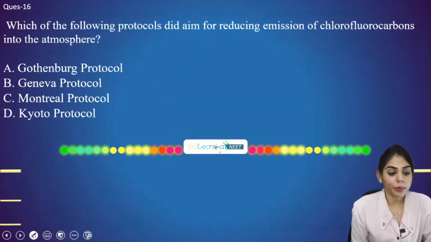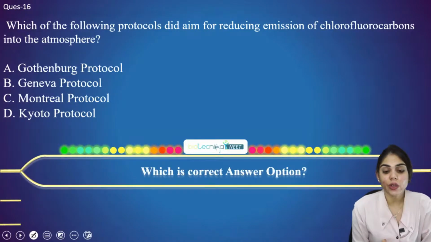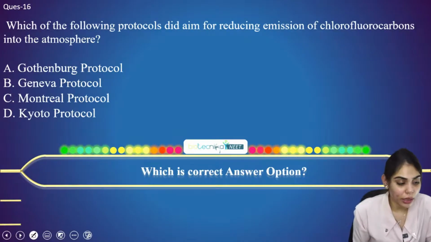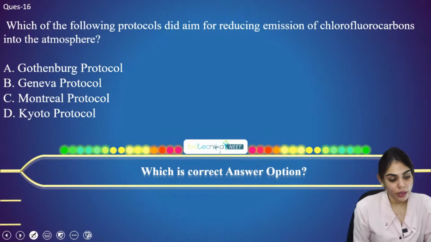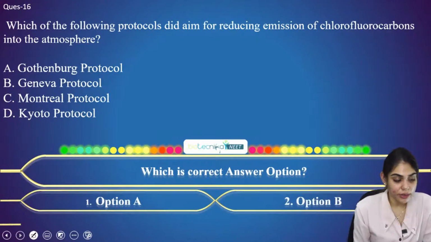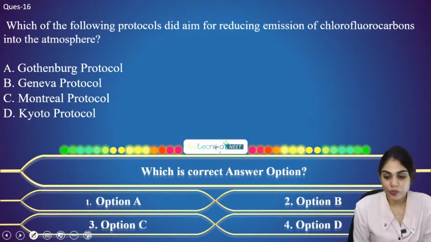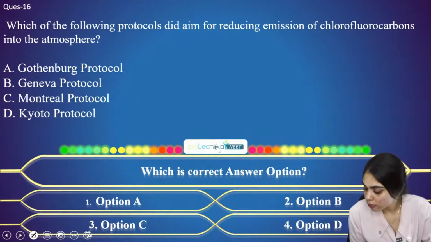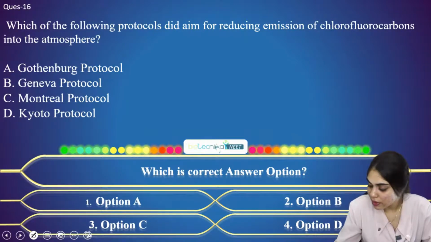Which one of the following protocols did aim for reducing emission of chlorofluorocarbons into the atmosphere? Option A, option B, is it option C, or option D? What is the correct answer for this question?